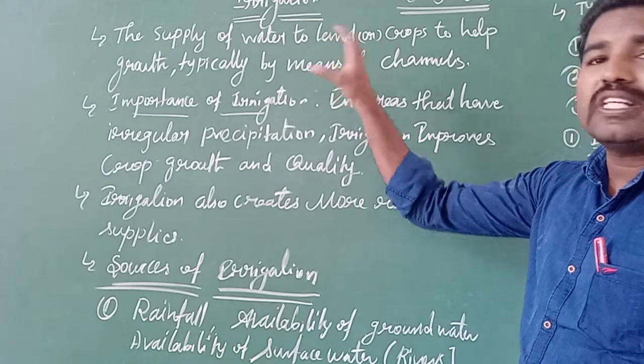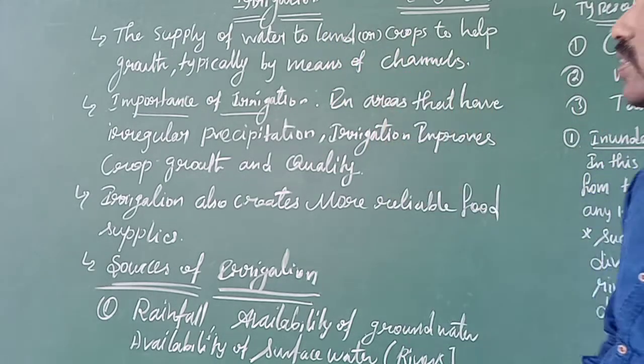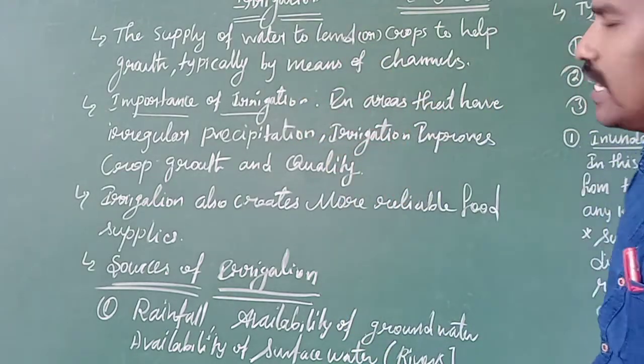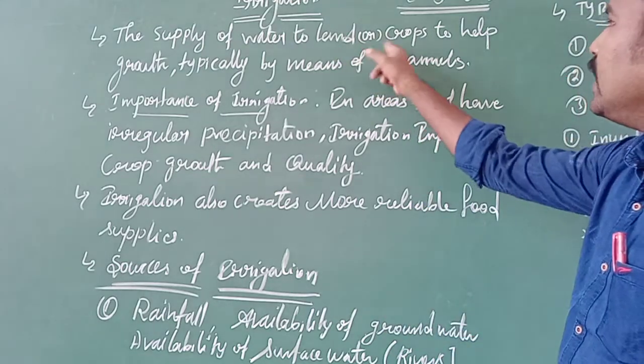So first of all, what is irrigation? It's very essential and important to know about the supply of water. The definition of irrigation is the supply of water to land or crops.